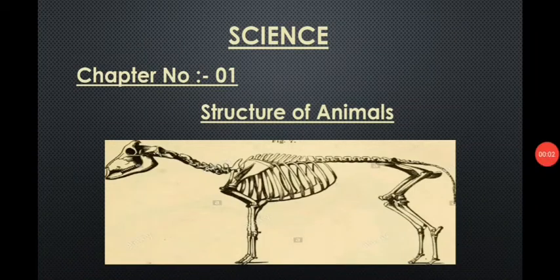Today our topic is structure of animal. Now what is the meaning of structure? The arrangement of the parts of an organ system or any object arranged in a proper way is called structure. Let us discuss the structure of animal.